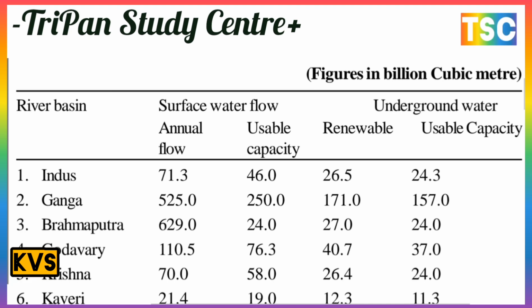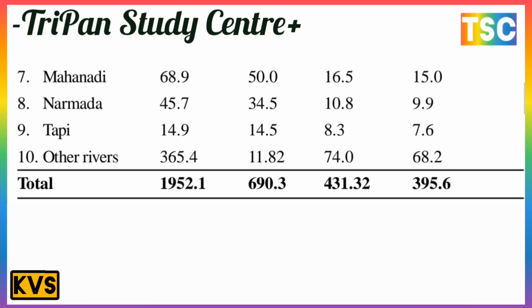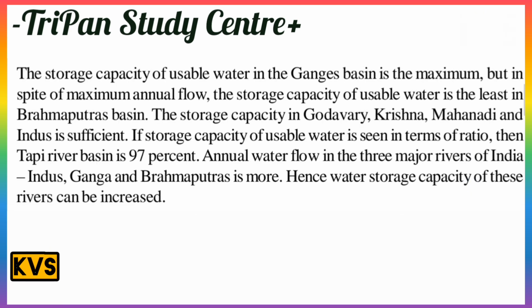There is a most important point here. Next, Mahanadi is 68.9, Narmada is 45.7, Tapti is 14.9 and other rivers also here. And the underground water is 15 for the Mahanadi, Narmada is 9.9, Tapti is 7.6 and other rivers is 68.2. This is the most important here.